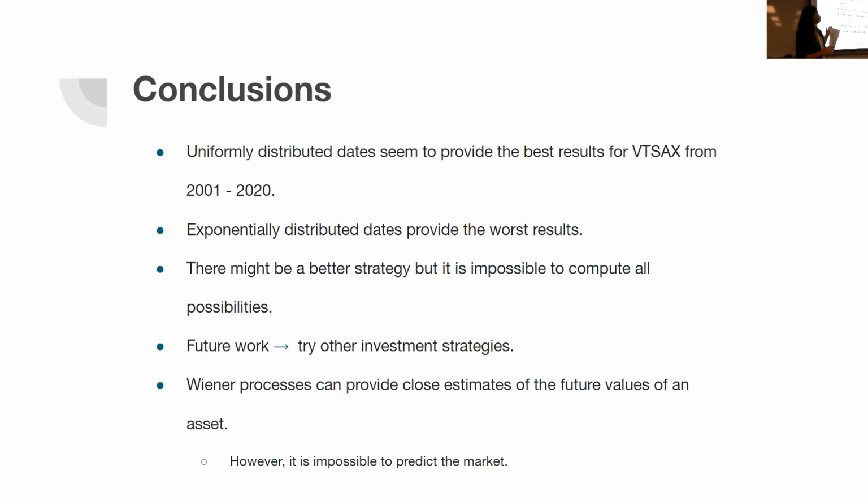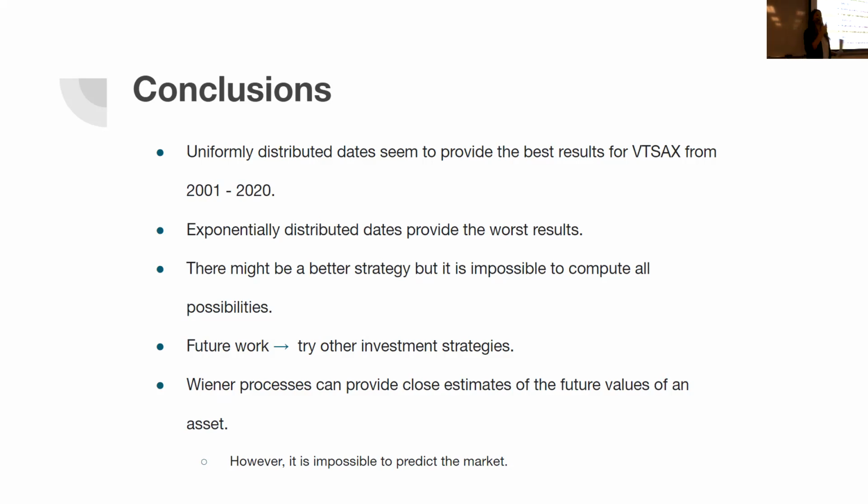Then thirdly, I know there might be a better strategy out there. It's not uniform. It's not the best strategy out there. I'm pretty sure there's another one that's better, but I cannot compute all the possibilities, so I'll never know if there's actually one that's better. There's actually probably a perfect one, but it will be hard to compute that considering that there are 2^20 to the power 40 possibilities.